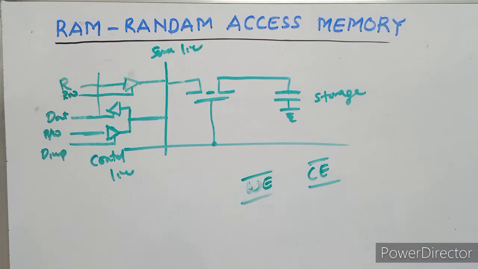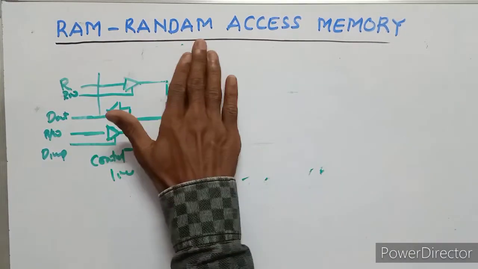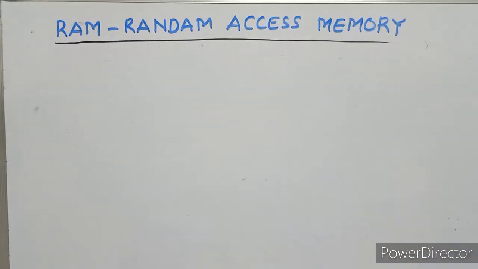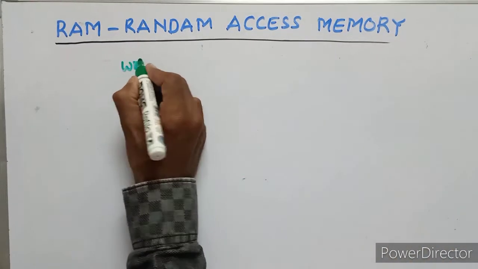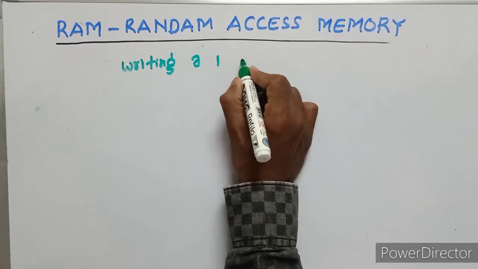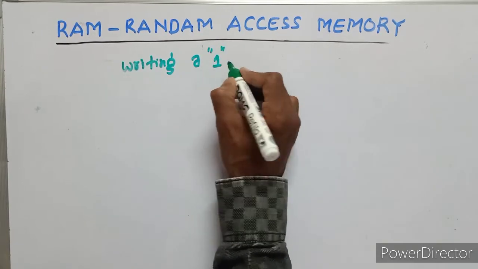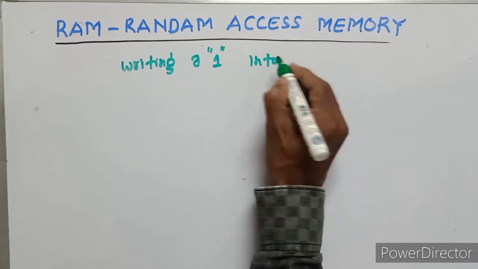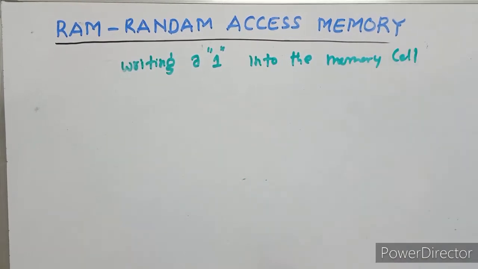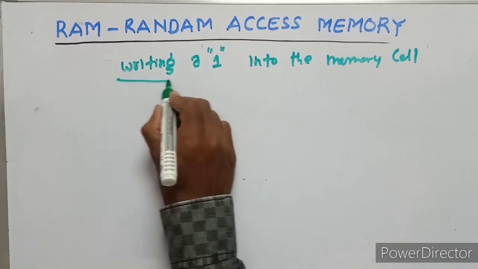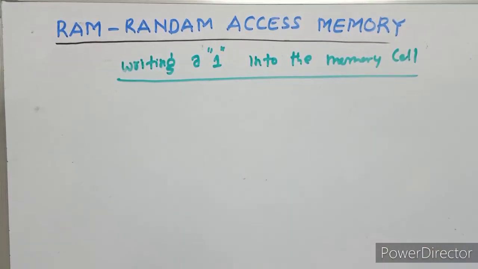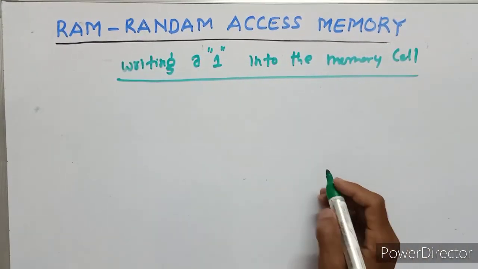In the DRAM, there are four conditions, four cases. One is writing a 1 into the memory cell. So first of all we have to draw the circuit of writing a 1 into the memory cell.